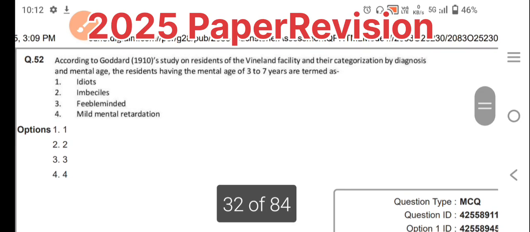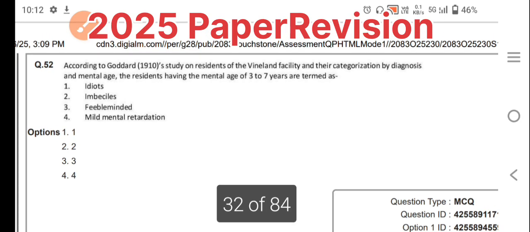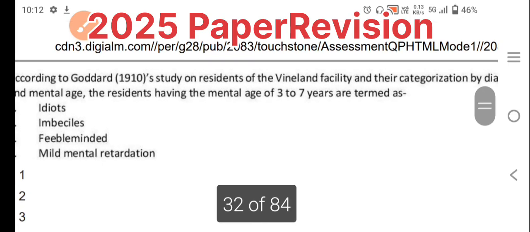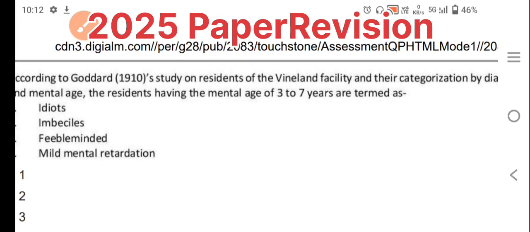Moving to the next question, which is quite a typical one. According to Goddard in 1910, the study on residents of the Vineland facility.